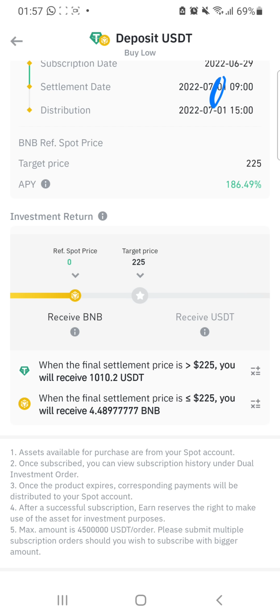You will see that this dual investment has made you buy this BNB at a high price. Had it been you did not subscribe, by that time it is at $100, you would just buy. But since you used dual investment, you have been forced to buy at $225. So these are some of the risks involved and all that, right?